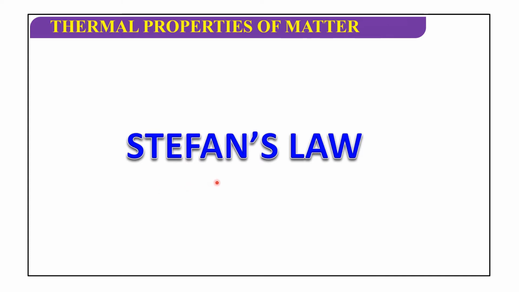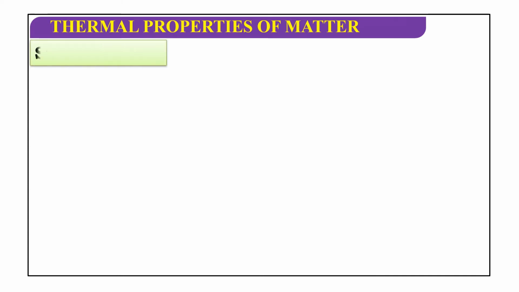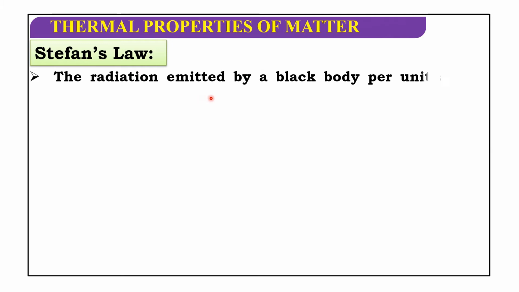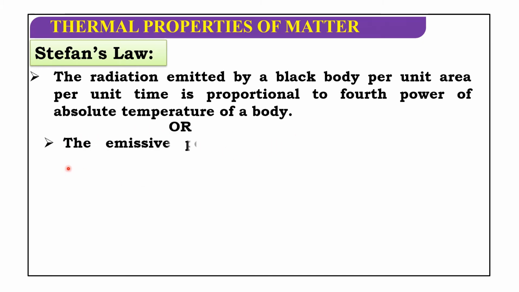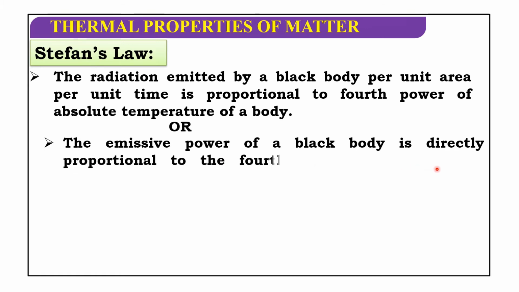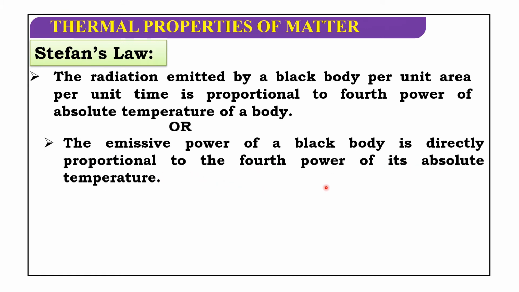Now, let us discuss Stefan's law. The radiation emitted by a black body per unit area per unit time is proportional to the fourth power of absolute temperature of the body, or the emissive power of a black body is directly proportional to the fourth power of its absolute temperature. So, the emissive power of a black body E is proportional to T power 4.